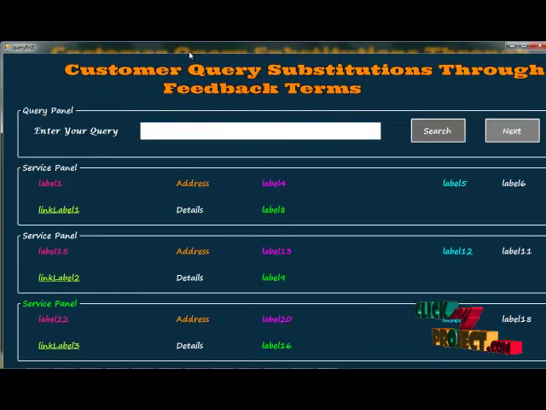This is for our query search panel. Enter your three types of queries: one is car, another one is flight, another one is hotel. Any type of query can be entered here. Then click the car, then click the search button.